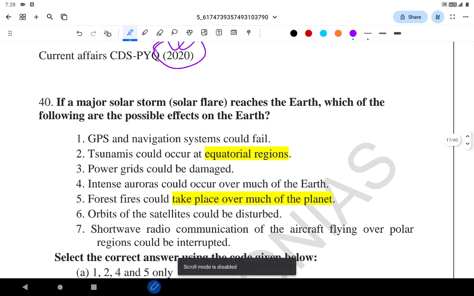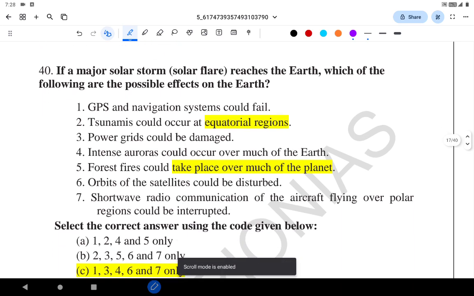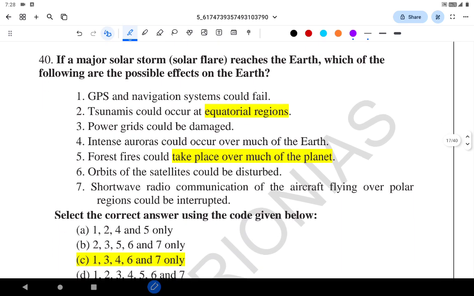When a major solar flare reaches the earth, which of the following are the possible effects on the earth? The correct answer is C. That is one. See, GPS and navigation system could fail. Could fail, so that possibility is correct. Tsunami could occur at equatorial region. Wrong. Why only the equatorial region? Why not other regions?